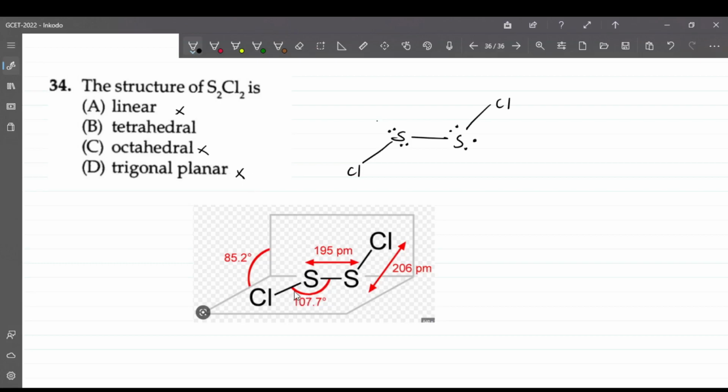S2Cl2, this 107.7 is close to a tetrahedral structure because of the lone pairs. Its arrangement in space will be close to tetrahedral because of these lone pairs present here. Like the way water is also there, you can see that arrangement of the electron pairs in this way. This is also tetrahedral. If we look at the structure of water, this is a lone pair, this is a lone pair, arranged tetrahedrally. Here also it is a similar kind of structure, with each sulfur tetrahedral.